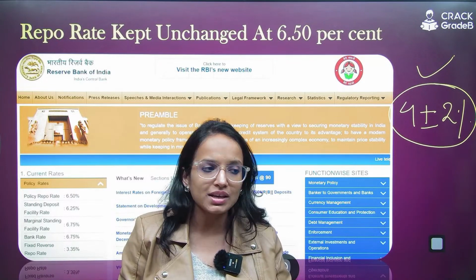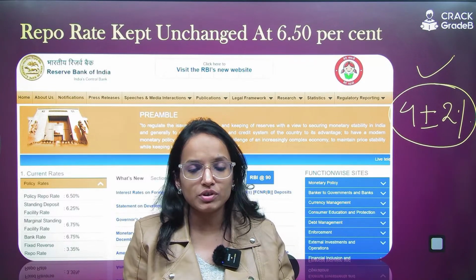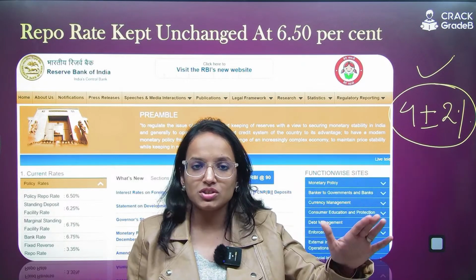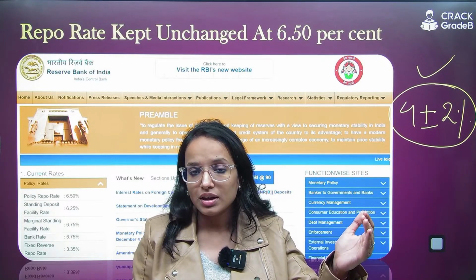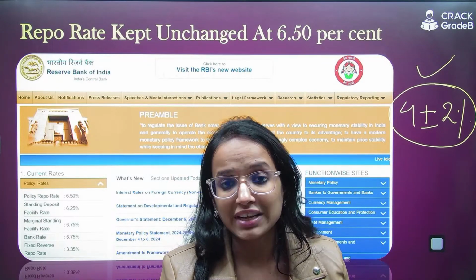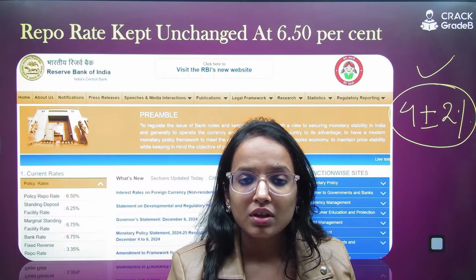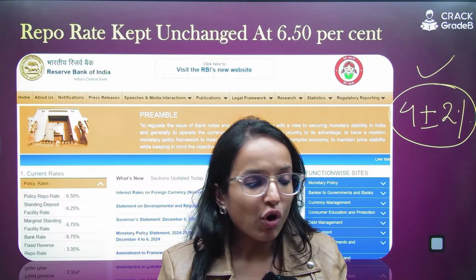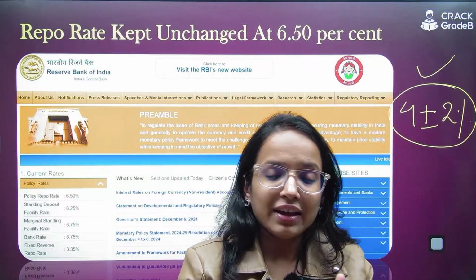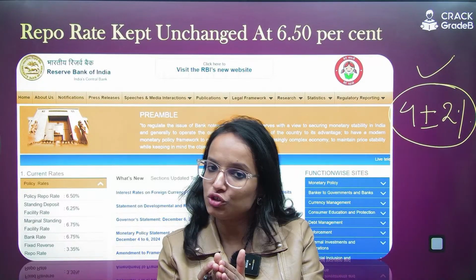For that, RBI has a lot of quantitative tools which it changes accordingly. So, repo rate has again been kept unchanged at 6.5, which is higher, and it is a continuing legacy of tightening of the money supply, tight monetary policy. Why? Because they want to contain inflation. They are expecting, yes, they are expecting food inflation basically to be higher.